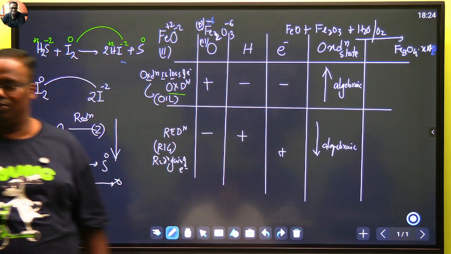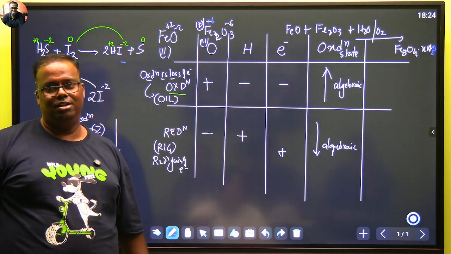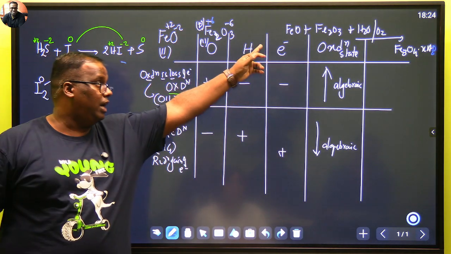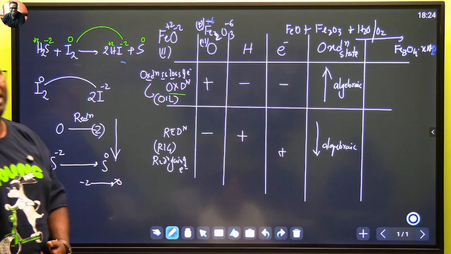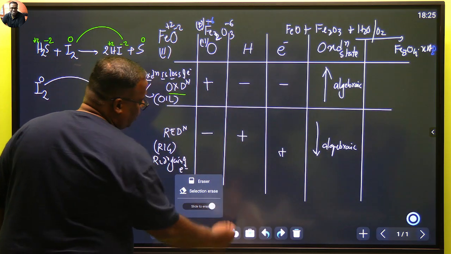क्या मतलब कुछ आदान प्रदान चल रहा है? Iron 2,3 oxide. This is called iron 2,3 oxide. This is a mixture of iron 2 and iron 3, so it is called iron 2,3 oxide. ठीक है? Done. चलो.